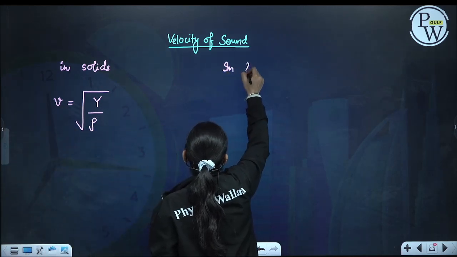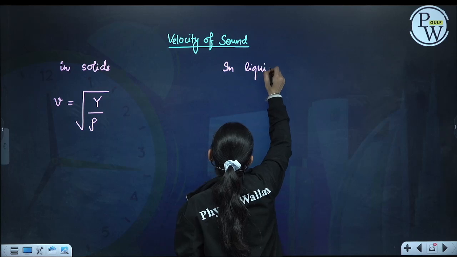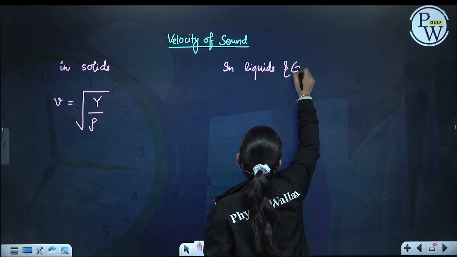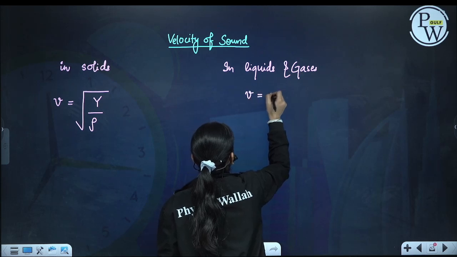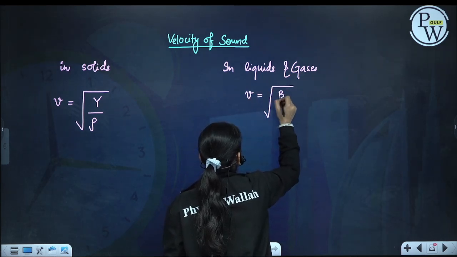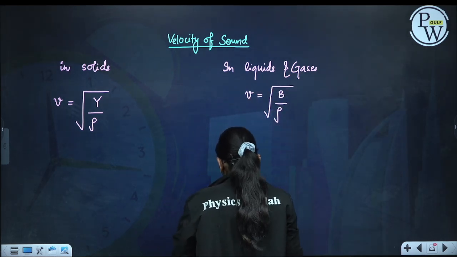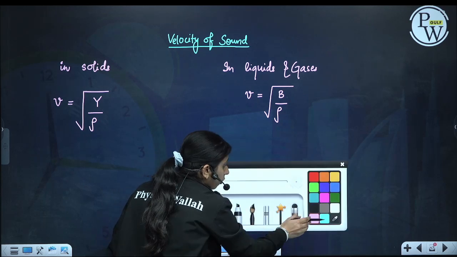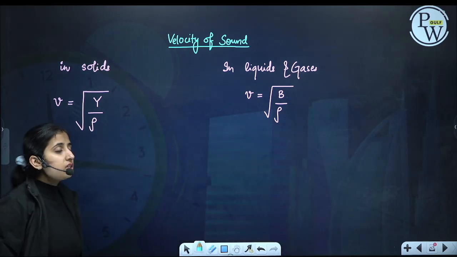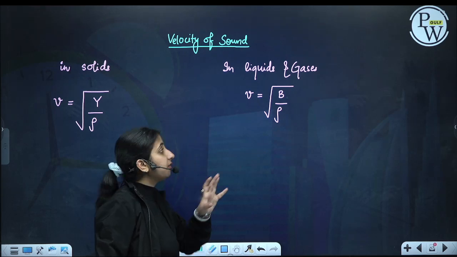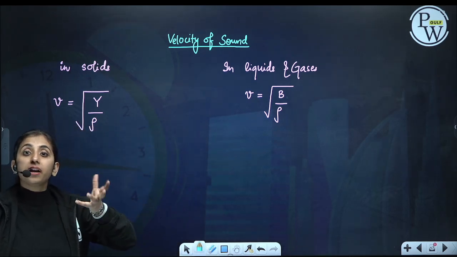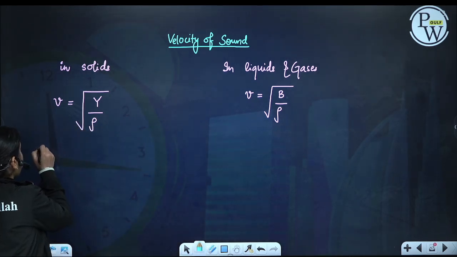And in liquids and gases, the speed of sound will be bulk modulus by density. For solids we define Young's modulus, and we define bulk modulus as well, but Young's modulus is mostly used; for liquids and gases we define bulk modulus.